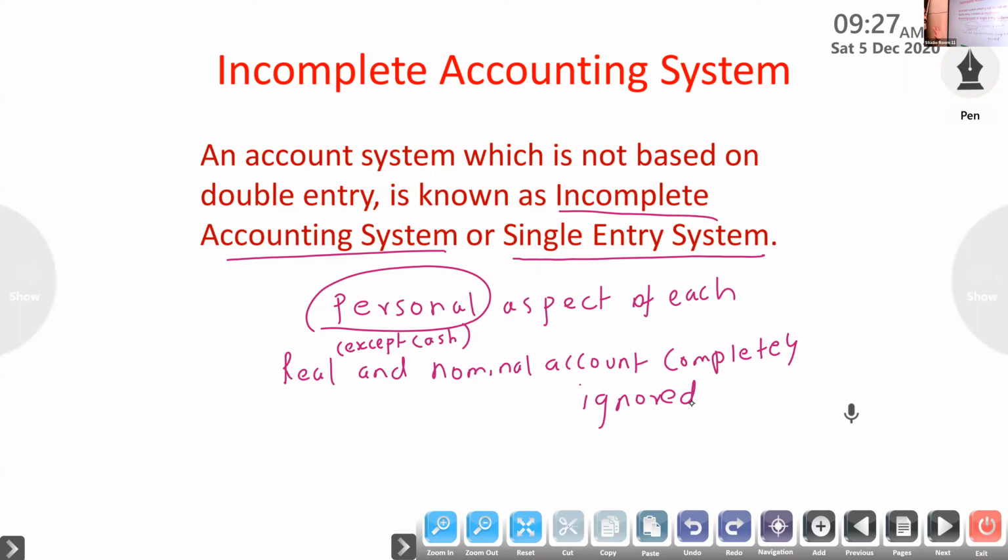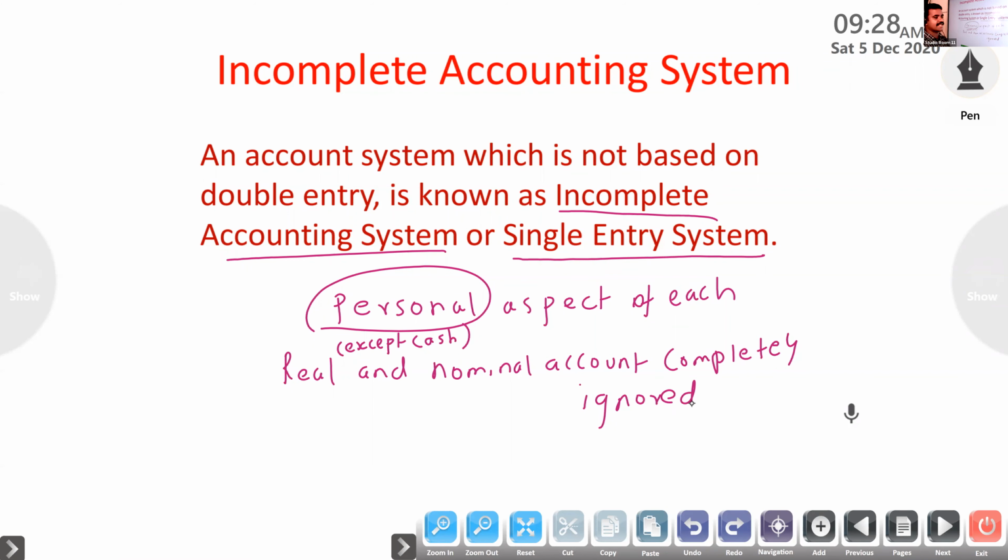Only personal transactions are recorded, related to debtors, creditors, then cash account. Cash, debtors, creditors, bills payable, bills receivable related to persons, that only we are recording, then cash account. Remaining assets, real means assets, and nominal means expenses and losses, are completely ignored under single entry system. Clear?